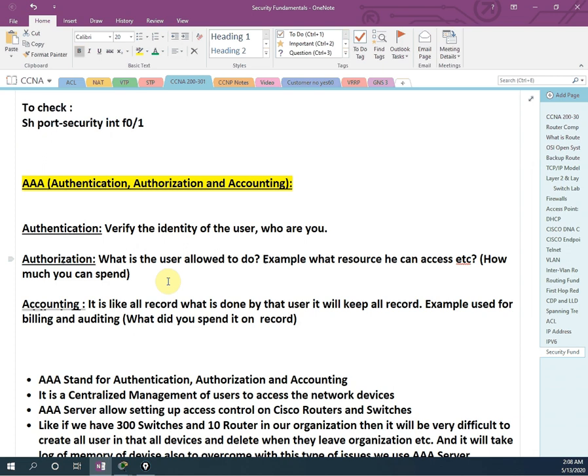Next topic we are going to cover is describe wireless security protocols, WPA, WPA2, WPA3.